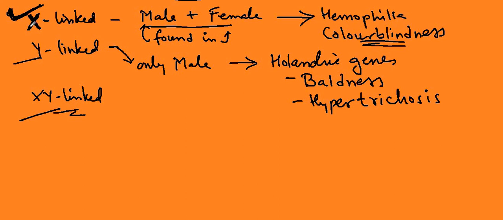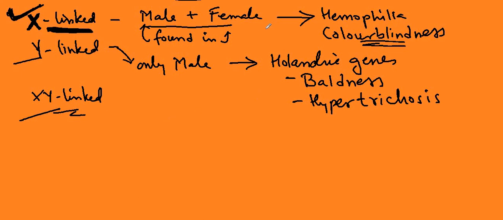Father donates his X chromosome to daughter. Mother donates her X chromosome to son. Father is giving only the Y chromosome to son. So whatever genes are on the Y chromosome are only seen in the male. That's why Y-linked genes are not considered sex-linked, but sex-linked genes are related to X chromosomes. So I hope you understood.